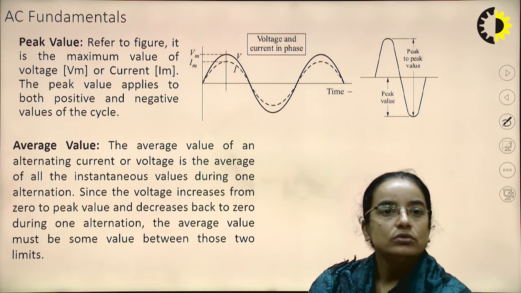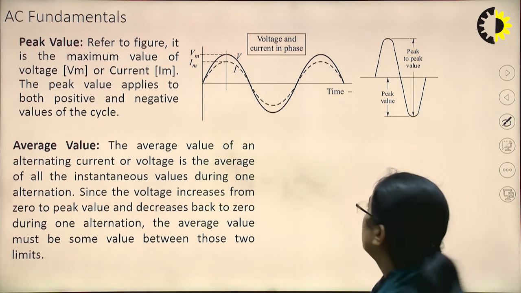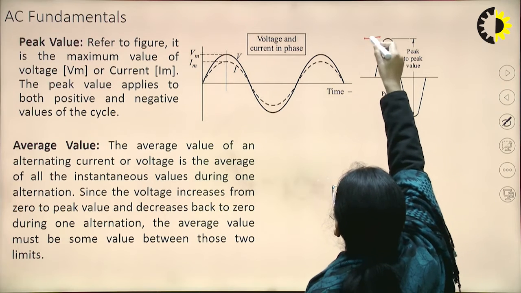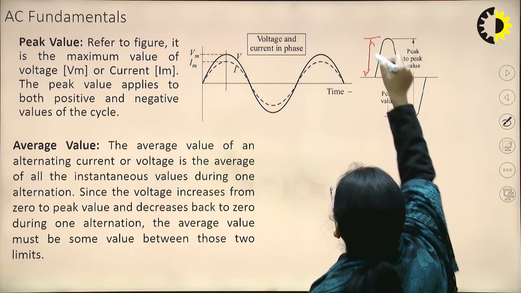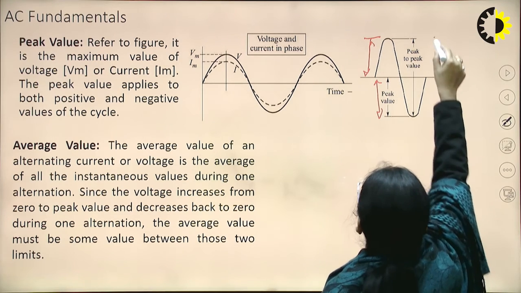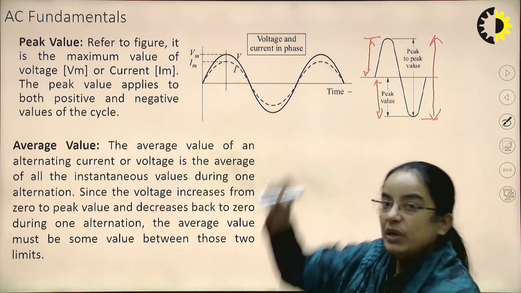Next is the average value. Here we can see this part is the peak value, and this is also the peak value. But there is one more term, peak to peak value, which means from this point to this point. This is the peak to peak value.